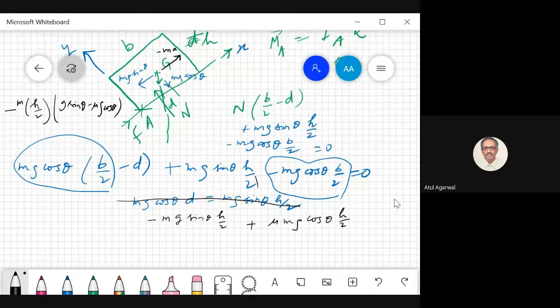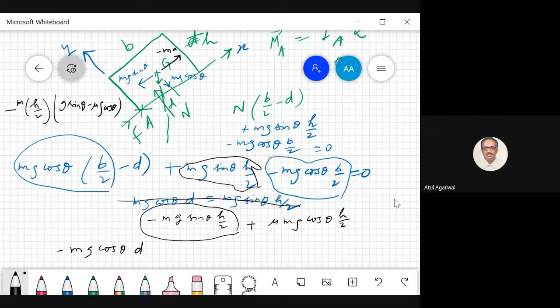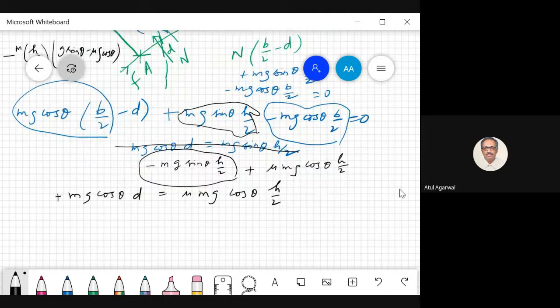Let us see what happens. Now this mg sin theta h by 2 is knocked out by this. So what are we left with? Minus mg cos theta into d, or rather I can call it plus, is equal to mu mg cos theta h by 2. Now you see mg cos theta is gone. So d is equal to mu h by 2. You see you are getting back the same answer. Yes, sir. Can you see this?